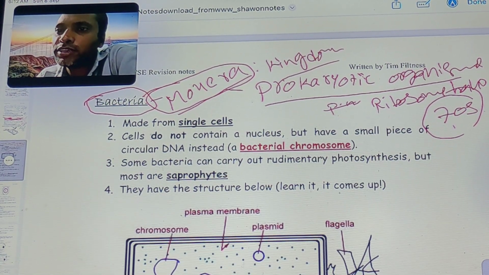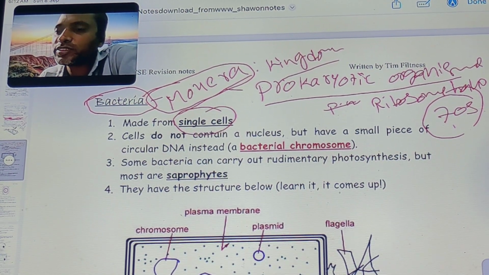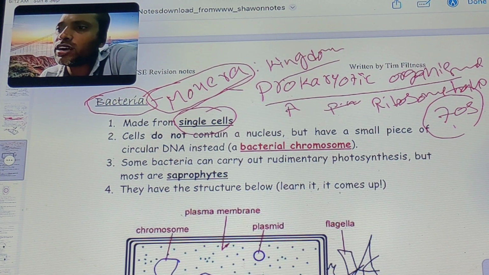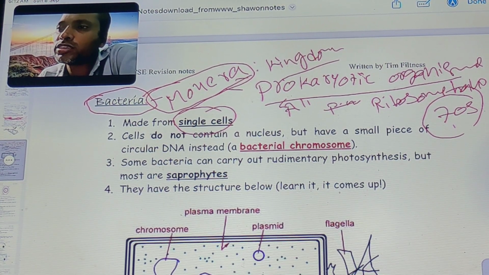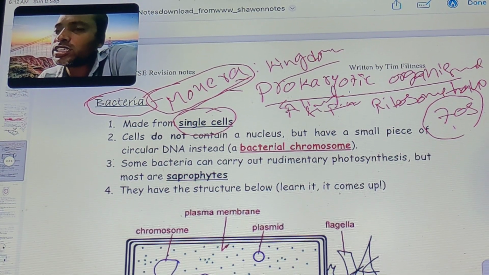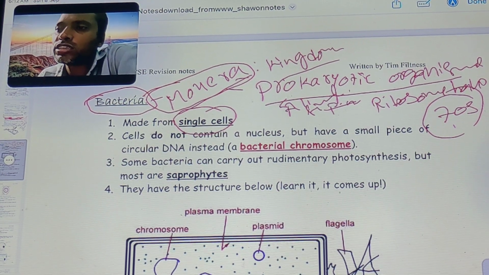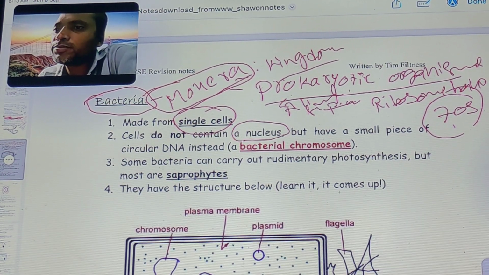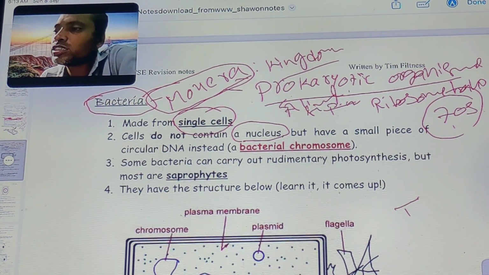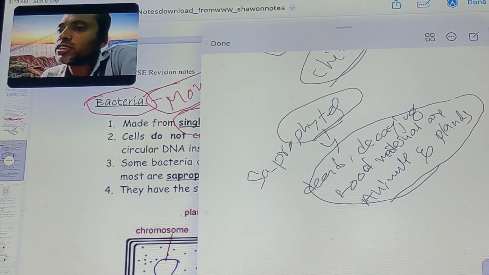The cell is made from a single cell. All bacteria, all prokaryotes, are single cells. The cell does not contain a nucleus. The true nucleus is absent in bacteria.